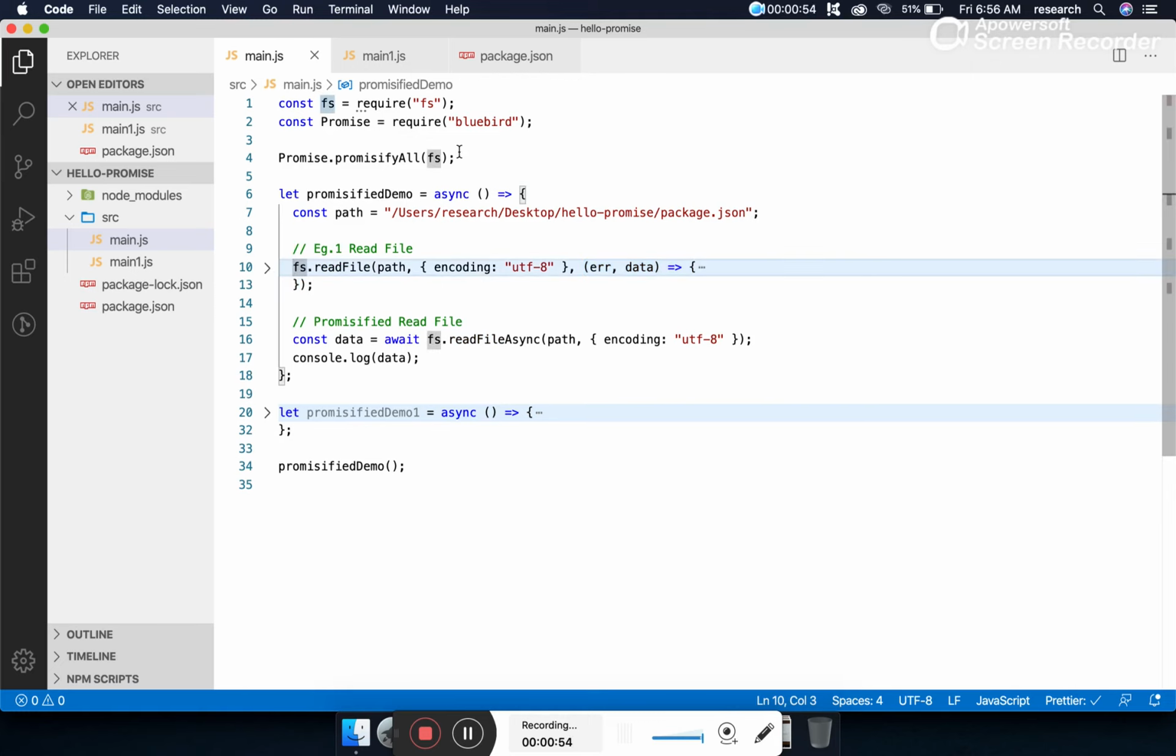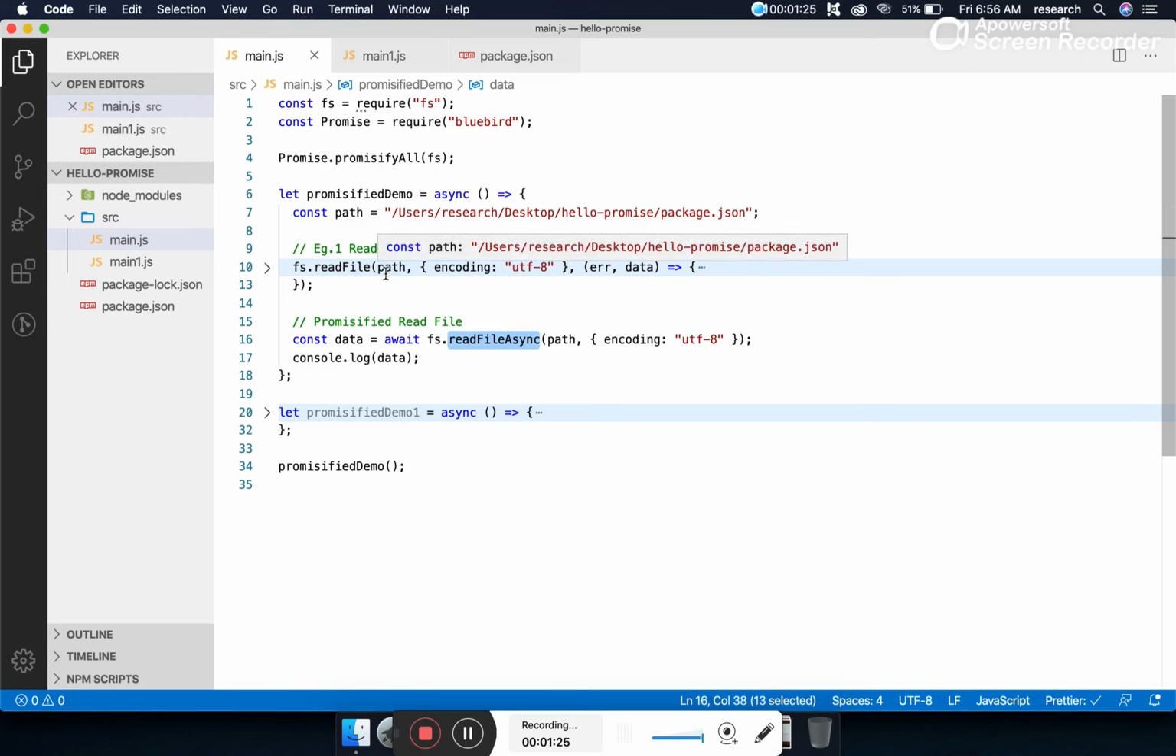So when we say promisification using Bluebird, what does it do? Bluebird promisification provides us an alternate method in a new style. And what is the new style? It adds a suffix to the same method. So for readFile, we will get a new method called readFileAsync.